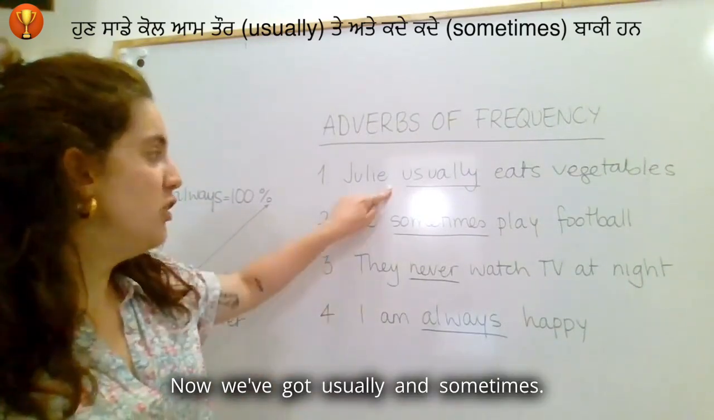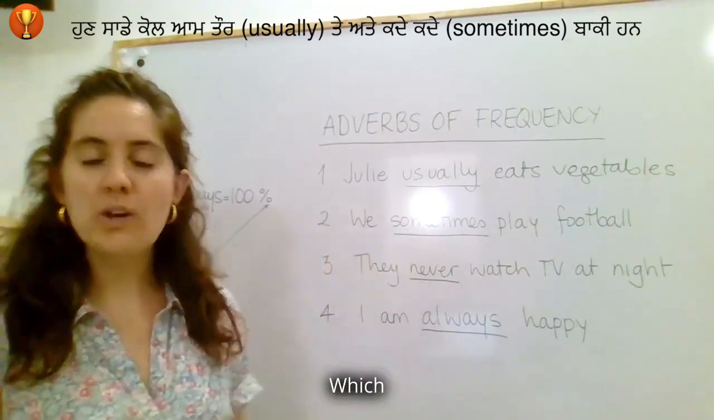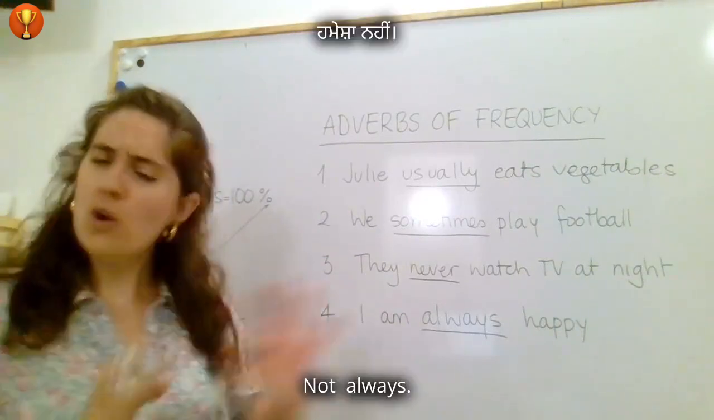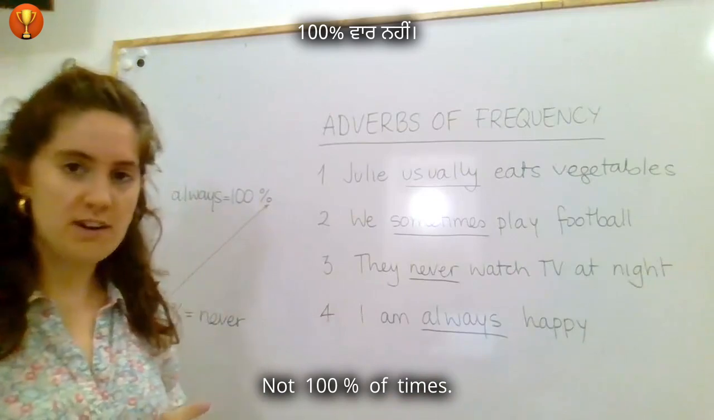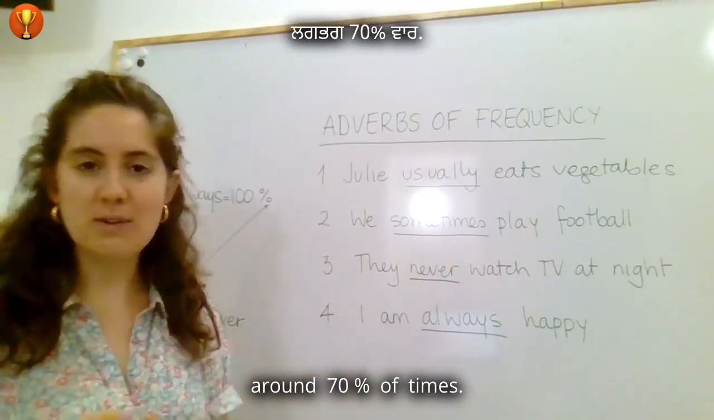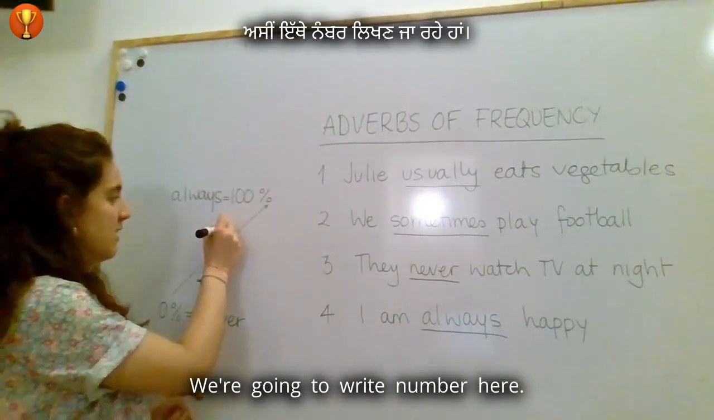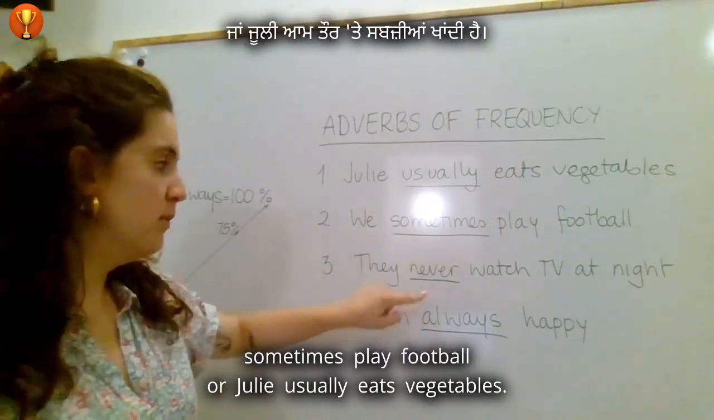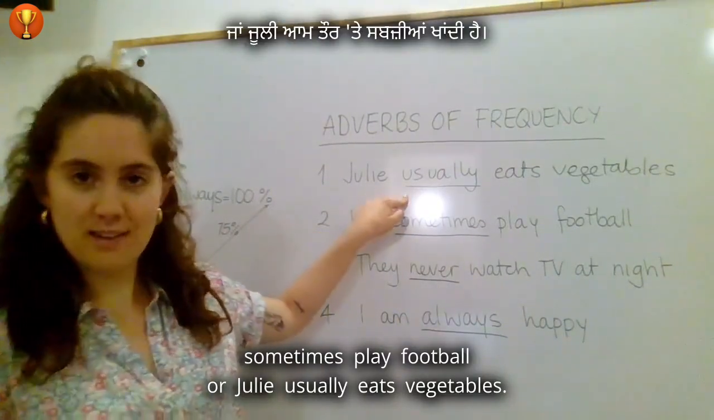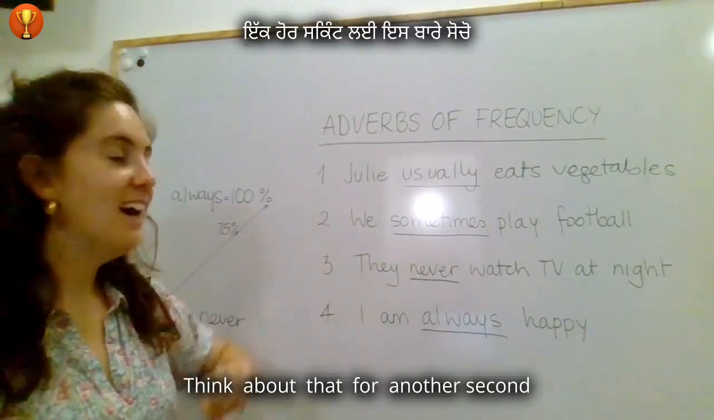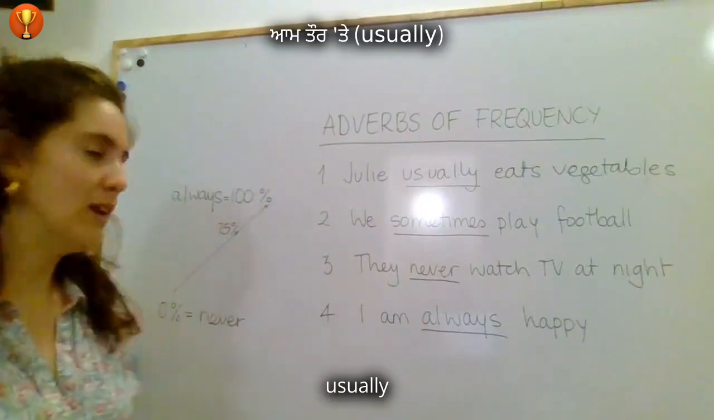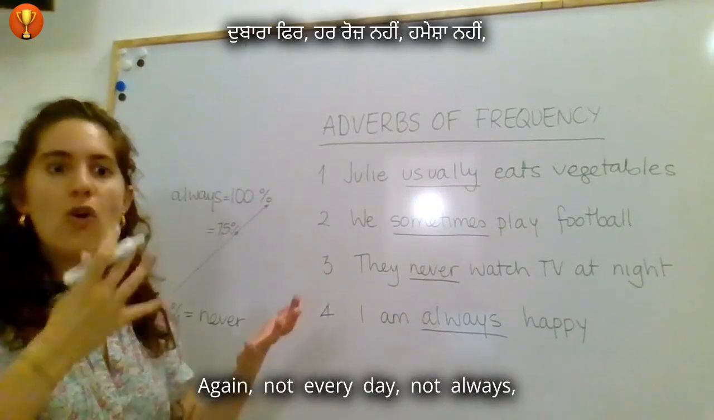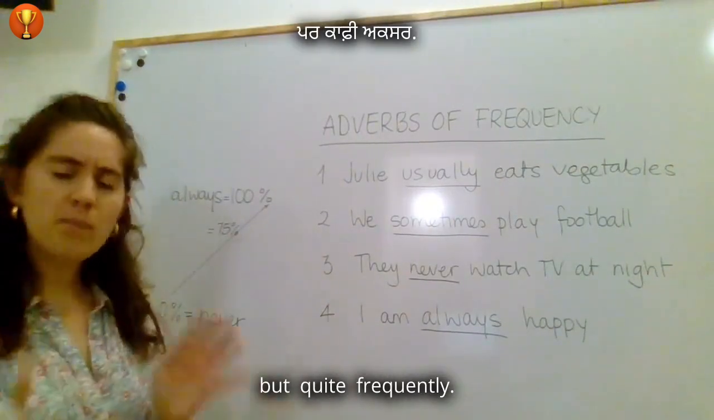Now, we've got usually and sometimes. Which of the two refers to something that we do often? Not always, not 100% of times, but around 70% of times. We're going to write the number here. What do you think it is? We sometimes play football, or Julie usually eats vegetables? Think about it for another second. And yes, absolutely, it's usually. Something we usually do, something we do often. Again, not every day, not always, but quite frequently.